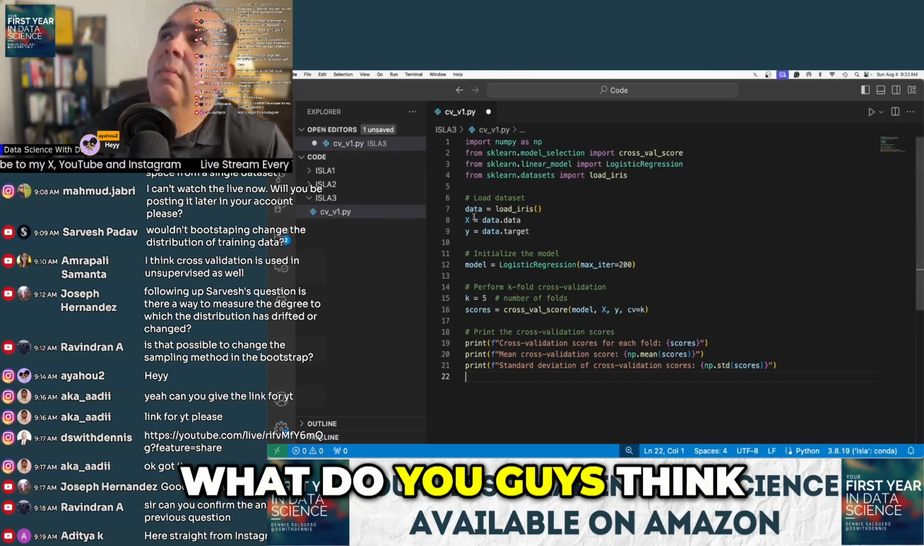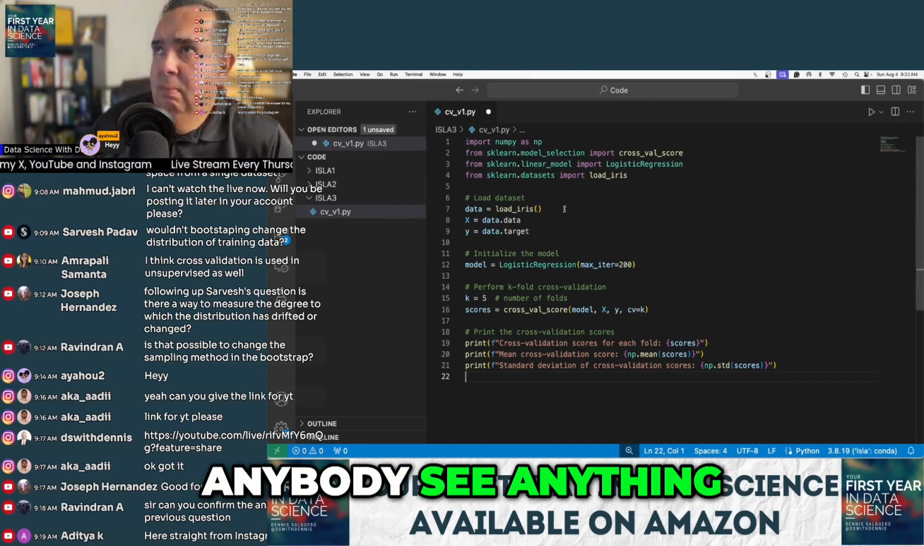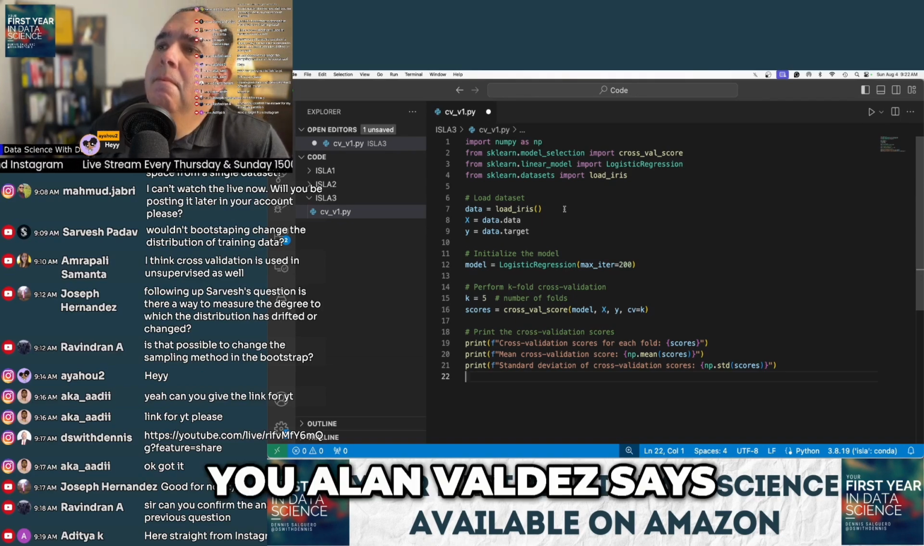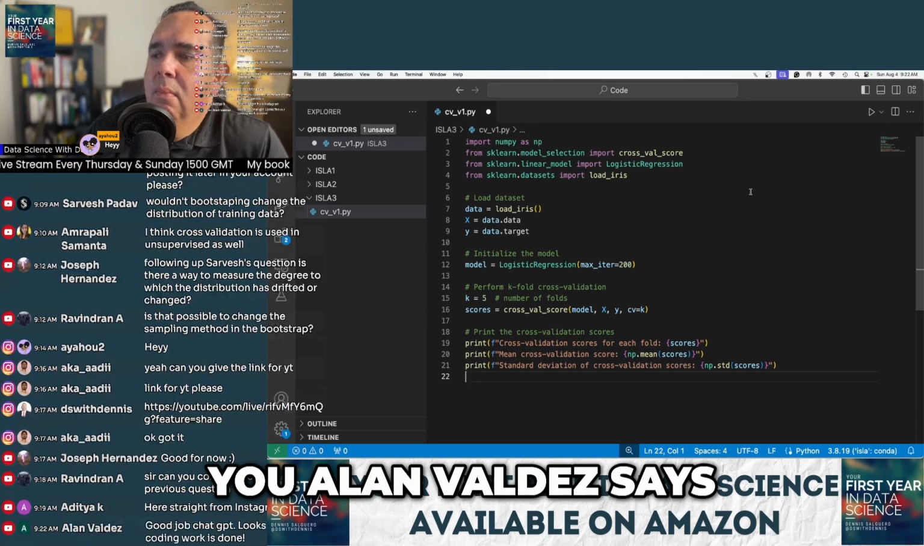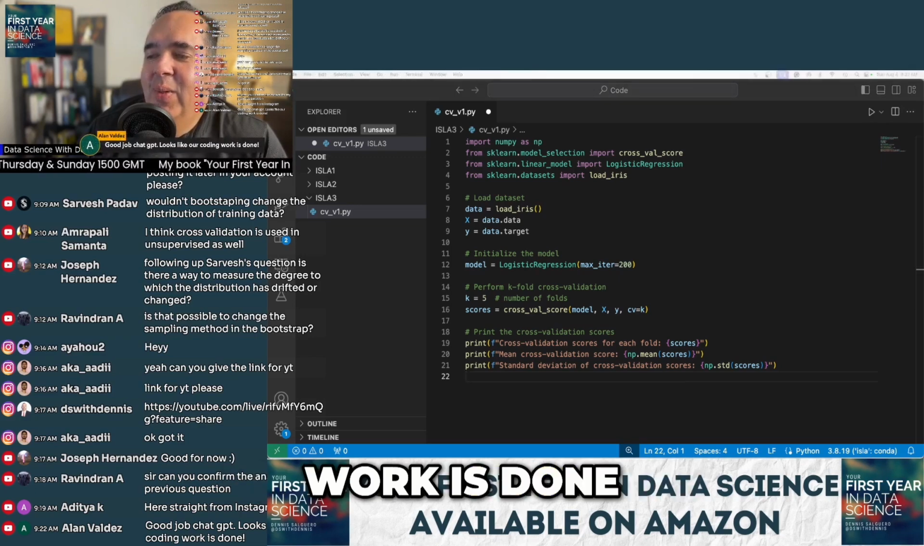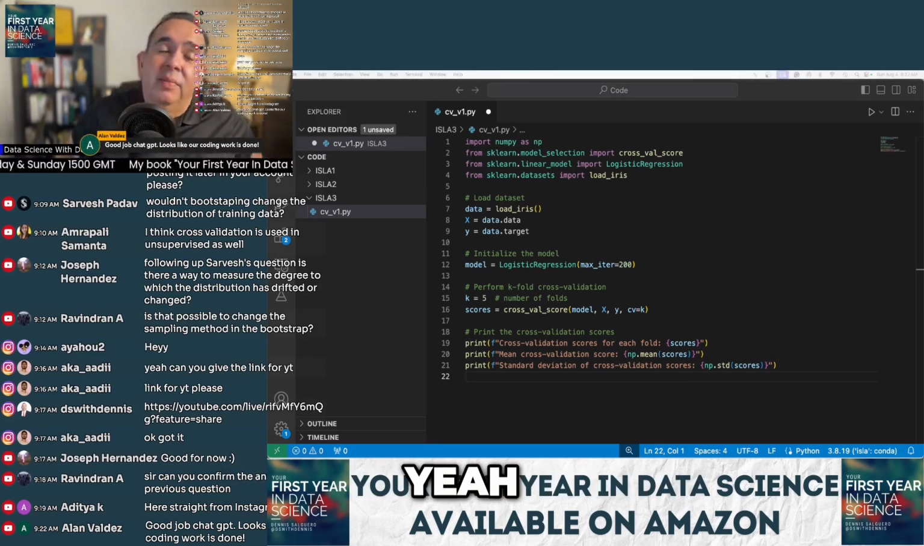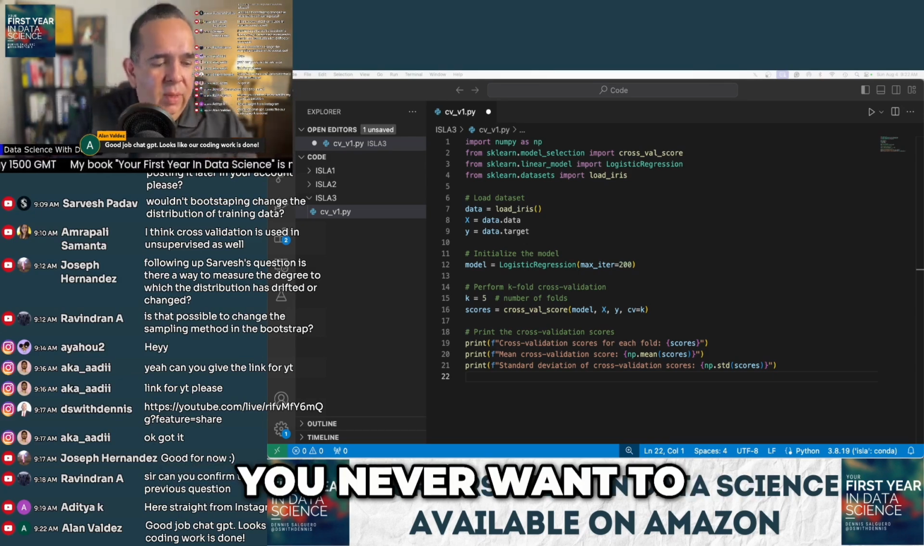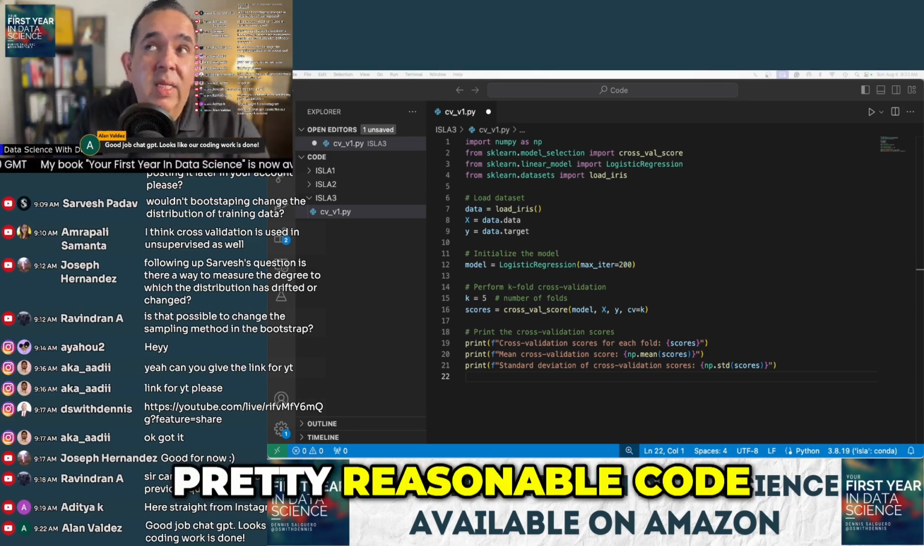What do you guys think? Anybody see anything jumping out at them or anything? Alan Valdez says, "Good job, ChatGPT. Looks like our code work is done." Yeah, maybe. Remember, this is the blank screen effect that I have, right? You never want to start with a blank screen anymore. So yeah, it's given us a pretty reasonable code.